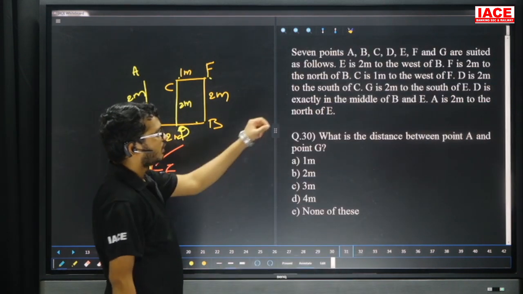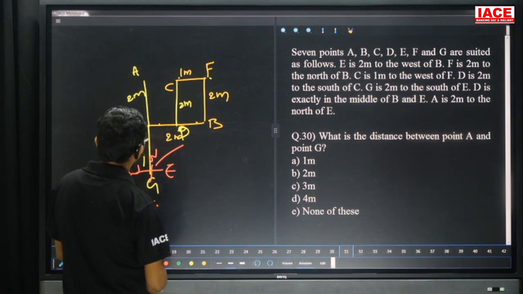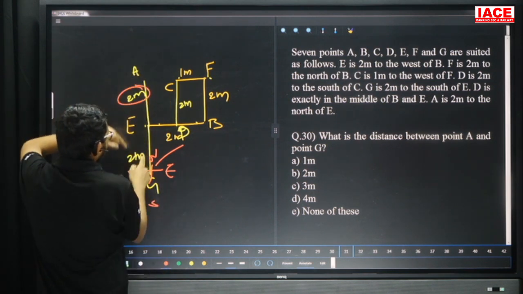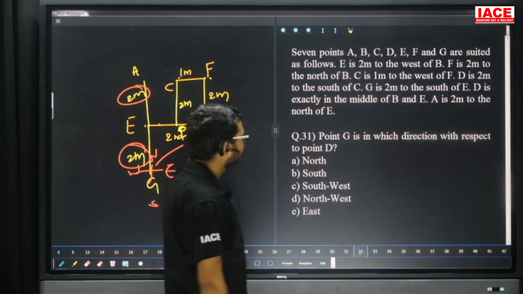Question number 30. What is the distance between point A and G? A and G. This one is 2 meters, this one is 2 meters. Answer is what? 4 meters. Question number 30, option D.